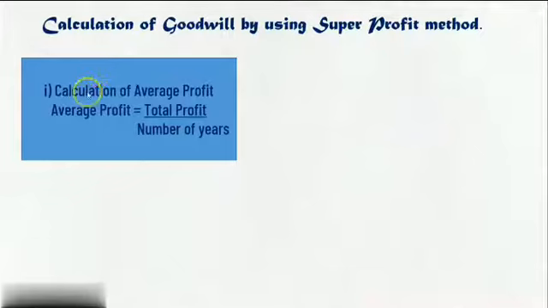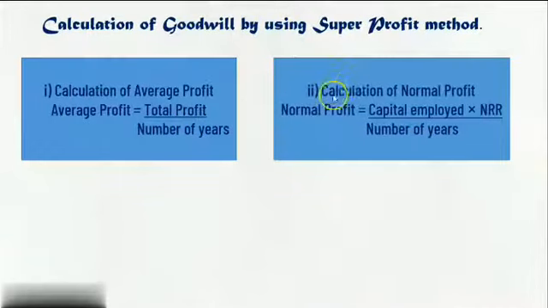Now, calculation of goodwill by using the super profit method. Let us understand the formula of the super profit method first, students. First, calculation of average profit. The first formula: average profit is equal to total profit upon number of years. This is the first formula that we have to apply. Second, calculation of normal profit. The formula of normal profit is: capital employed into normal rate of return, NRR, upon number of years.